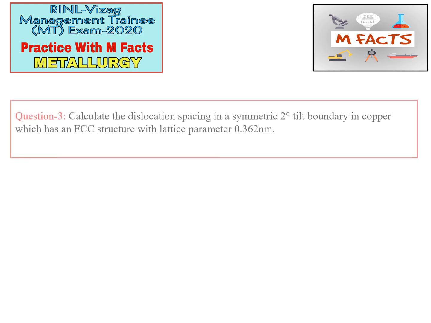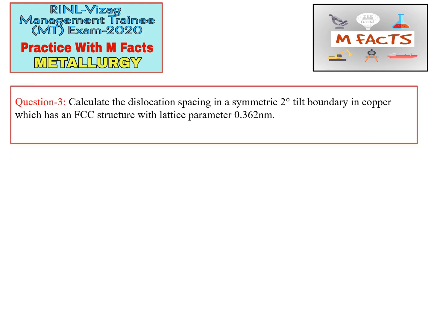The next question is: calculate the dislocation spacing in a symmetric 2-degree tilt boundary in copper, which has an FCC crystal structure with the lattice parameter 0.362 nanometers. So we know the tilt boundary angle, that is 2 degrees, and we know the lattice parameter. So we take theta as the angle, which is 2 degrees, and the lattice parameter a is equal to 0.362, in nanometers.